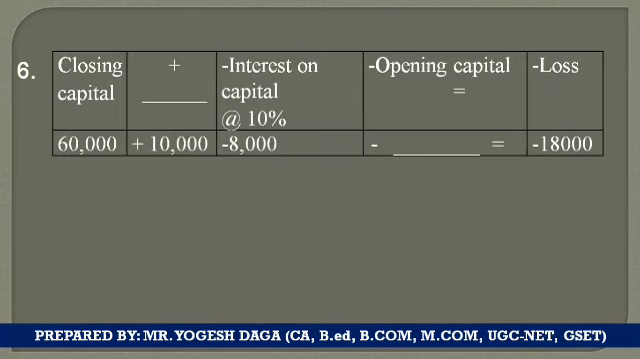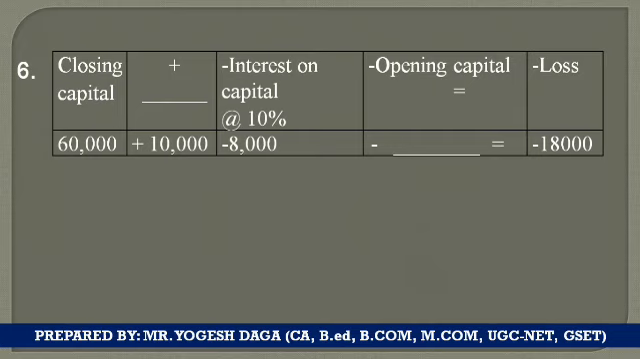If we are required to add something, but by what name? The answer: 10,000 will be added. And interest on capital at the rate of 10%, that is 8,000, is to be deducted. And minus opening capital is to be done by what? How much amount, we don't know. So we will get a loss of minus 18,000.